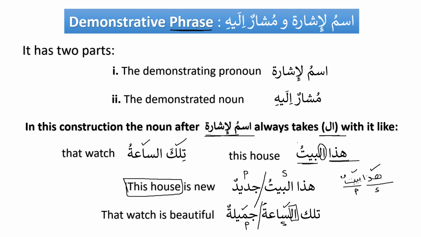Hada baytun is a complete sentence, but hada al baytu is not a complete sentence. This is a demonstrative phrase, and this is the subject, and after that we need to bring a predicate. And when we say jadidun or kabirun, big, hada al baytu kabirun, this house is big, then inshallah it becomes a complete sentence. So I hope it's clear now.